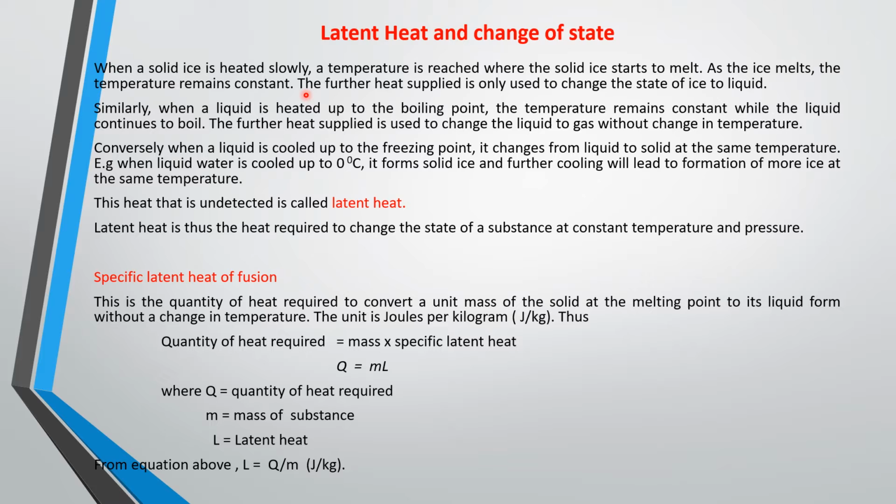Similarly, when you begin to heat water at 0 degrees, the temperature will rise until it gets to 100 degrees centigrade. At 100 degrees centigrade, whether you apply more heat or not, the water will continue to boil. The only thing you will observe is that the water will start to dry up, which means the liquid water is being converted to gas at constant temperature.